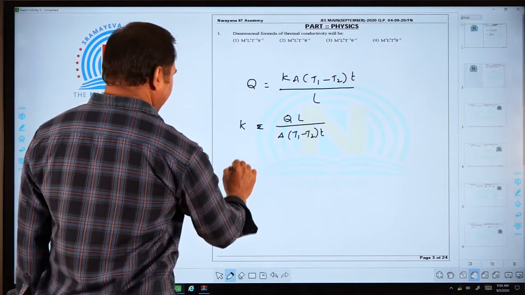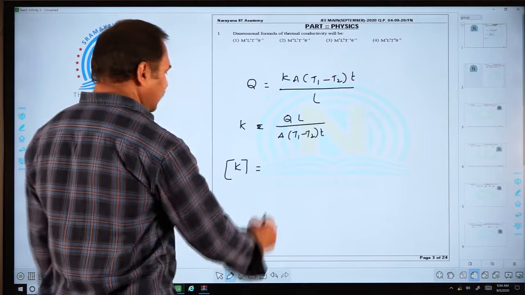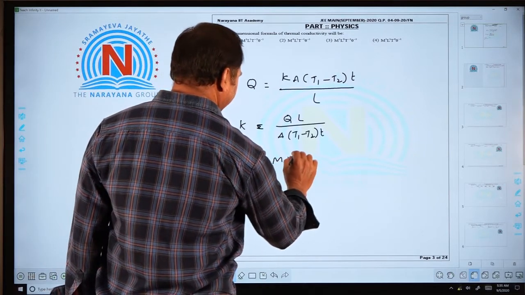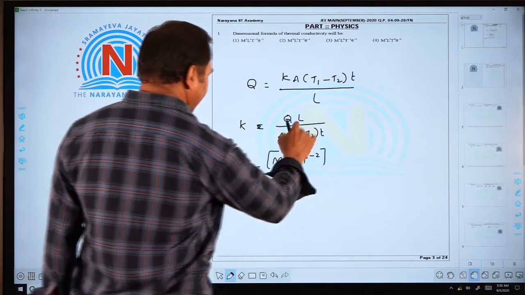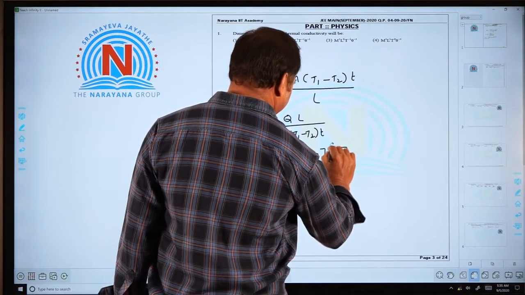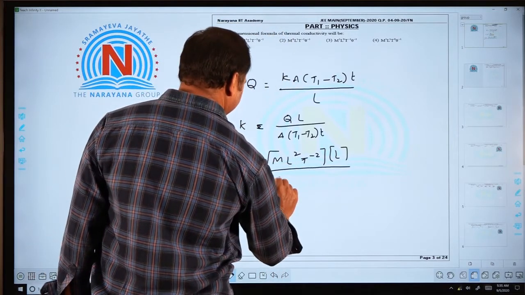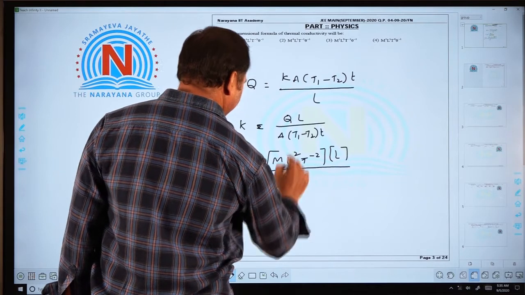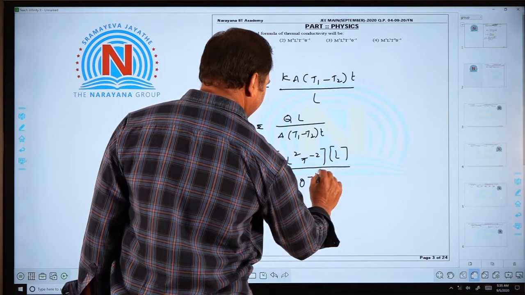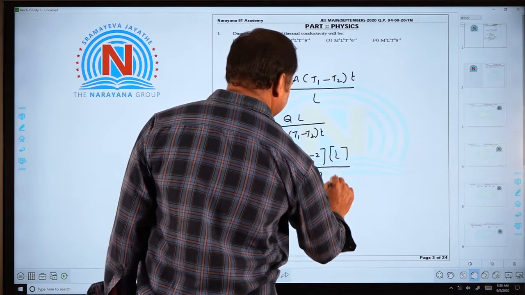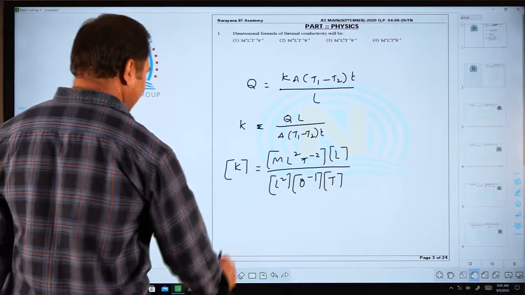So, the dimensional formula of the thermal conductivity: Q is the energy, and the dimensional formula of energy is M L² T⁻². The dimensional formula of L is L itself, area is L², T1 minus T2 is the difference in temperature, and this is the time. Okay. Now, simplify this one.